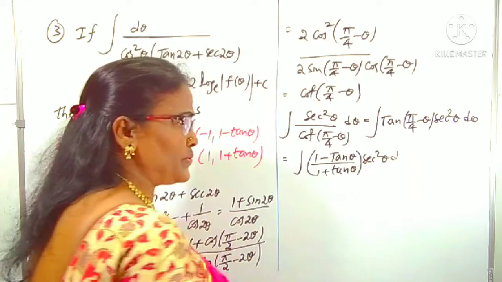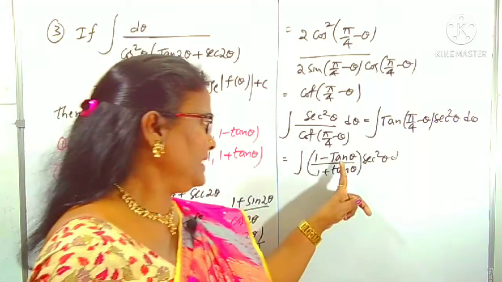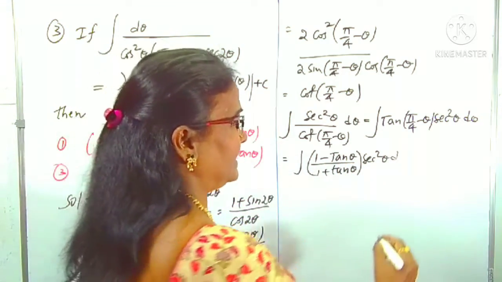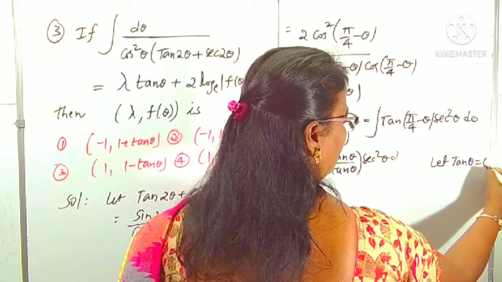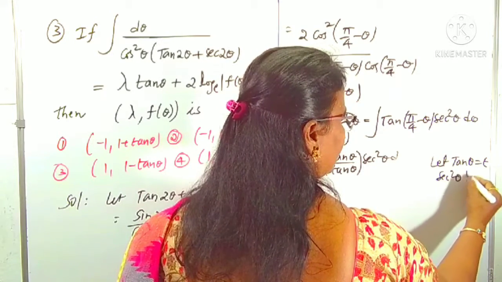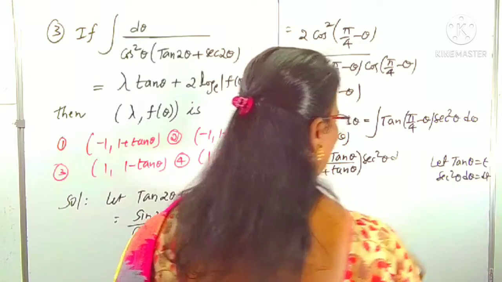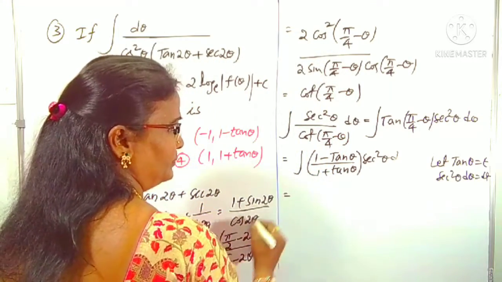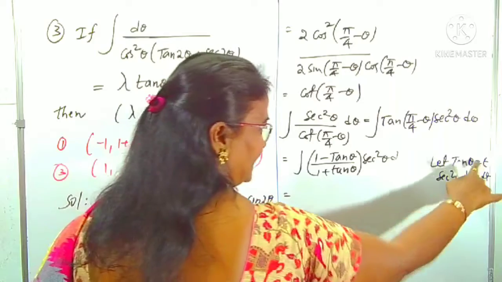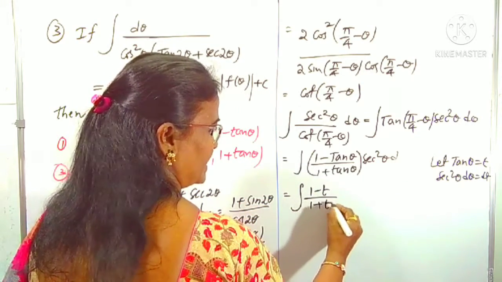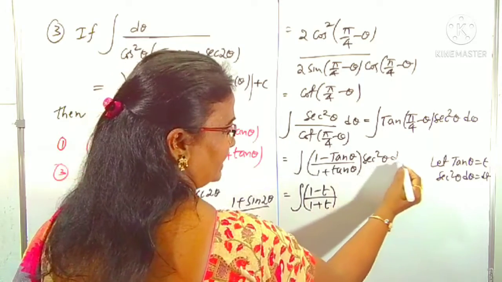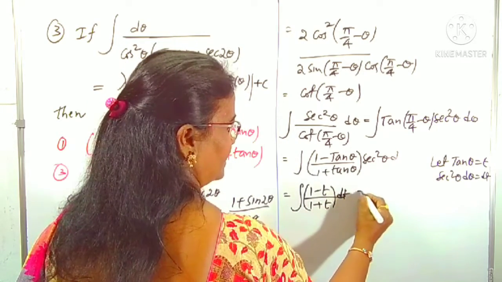To reduce into a known integral function, I am taking tan theta as t. Let tan theta be t, what happened? Sec square theta d theta is dt, or not? So I am using the substitution method again here. In place of tan I am writing t, that becomes 1 minus t by 1 plus t, and sec square theta d theta is dt, right?